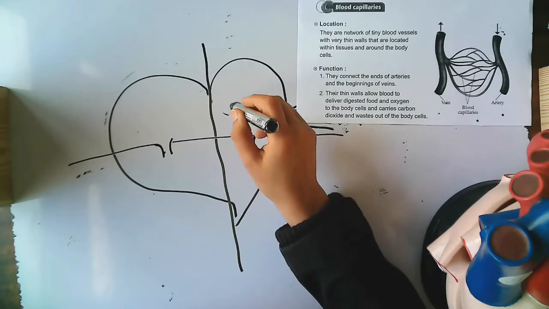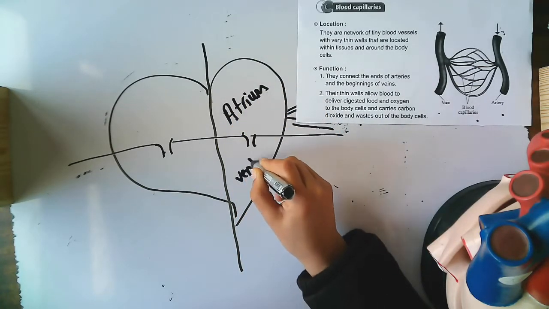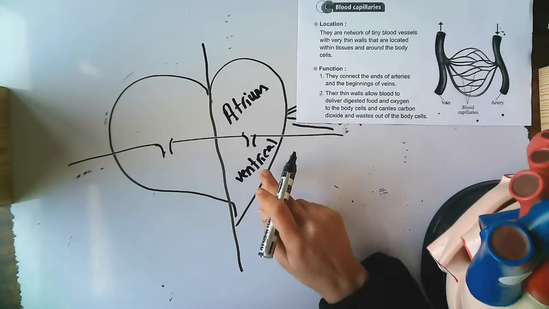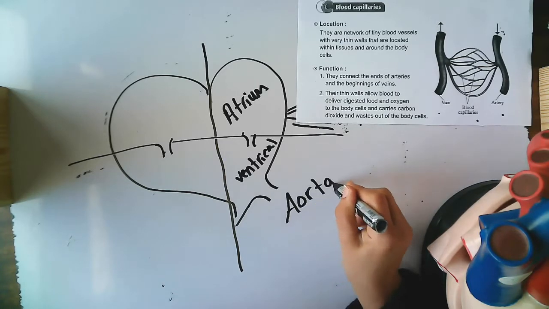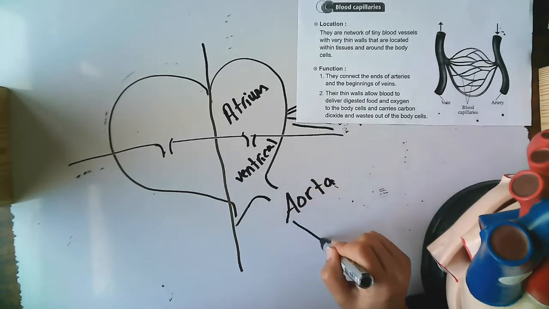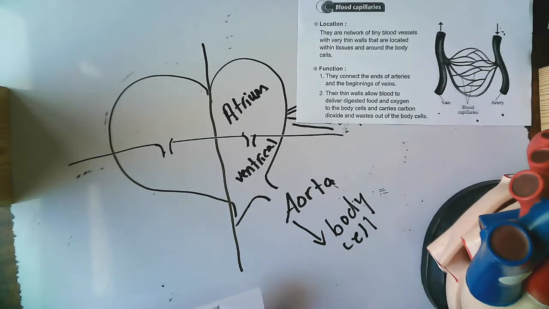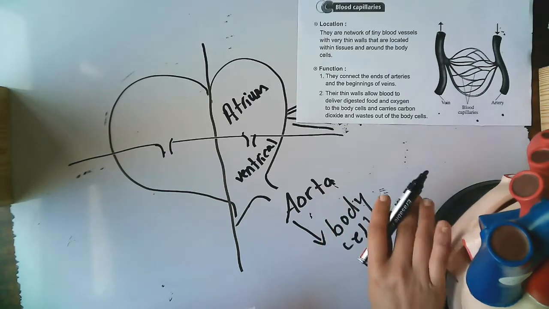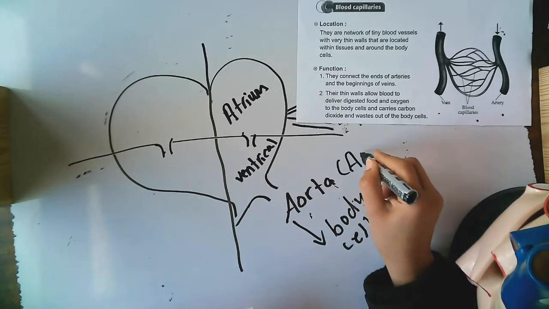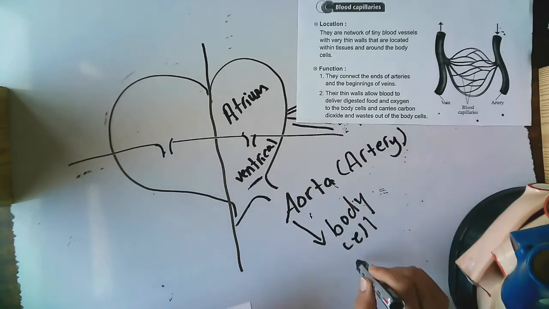After the blood goes from atrium to ventricle, here is an opening called aorta, which allows the blood to go to body cells. So aorta is one type of artery, which will take the blood from the ventricle to all body cells.